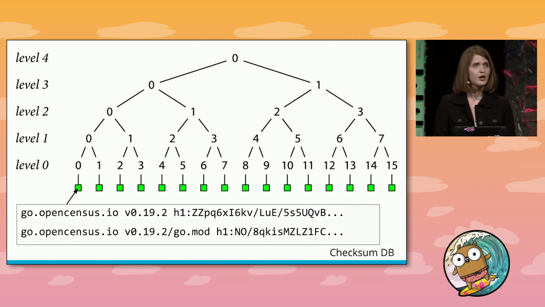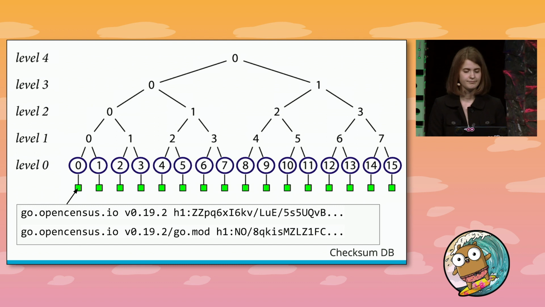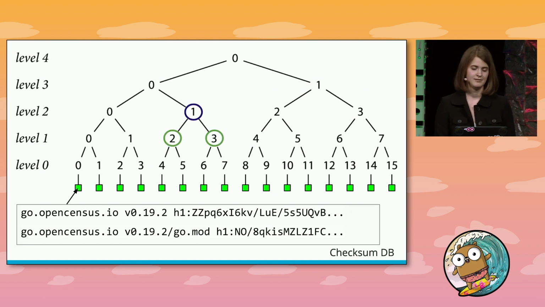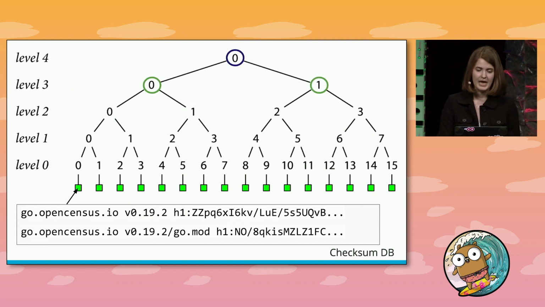From here, we can start creating the rest of our tree. We do a SHA-256 hash of each record's GoSum lines and store them as level 0 nodes. Then we hash together pairs of level 0 nodes to create level 1 nodes, hash together pairs of level 1 nodes to create level 2 nodes, and so on, until finally we end up at level 4 in this example with a single hash at the top of the tree, which we're going to call a tree head.